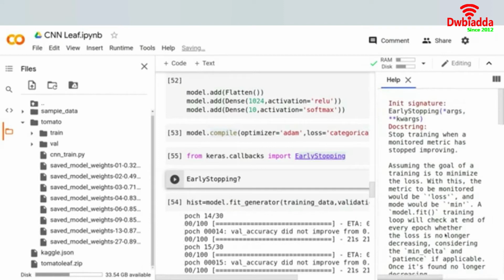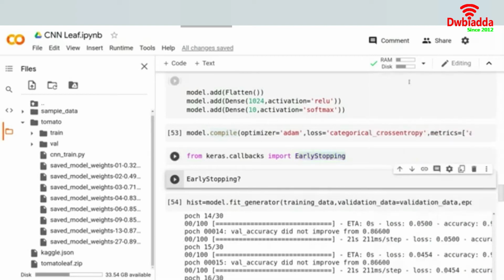Early stopping is done when we are monitoring a particular metric and we want to stop training when, for a particular patience, that is a particular number of epochs, the metric has stopped improving. We'll be using validation loss as the metric in this early stopping method, because we used validation accuracy in the previous method.